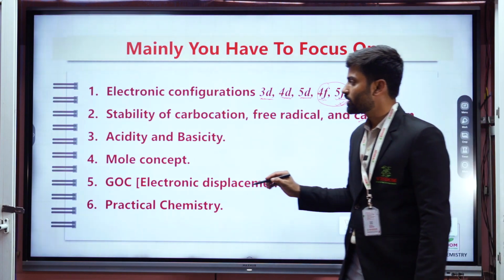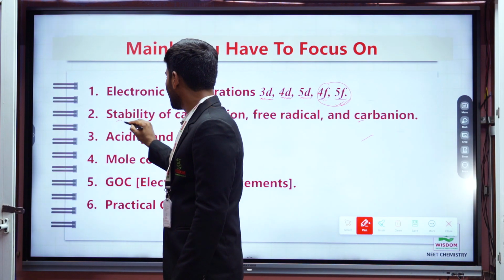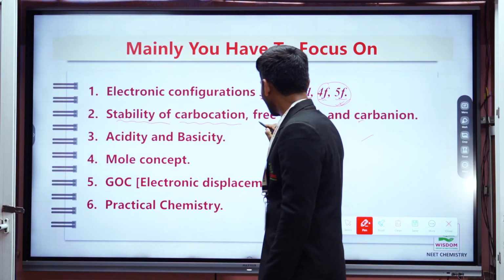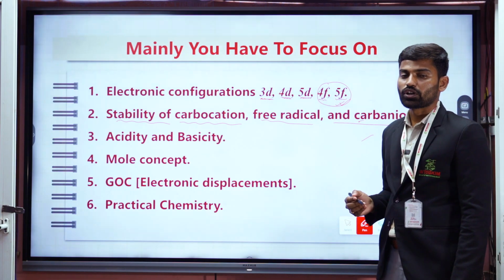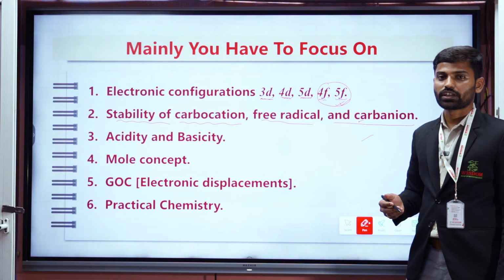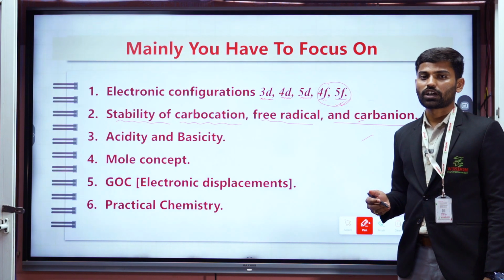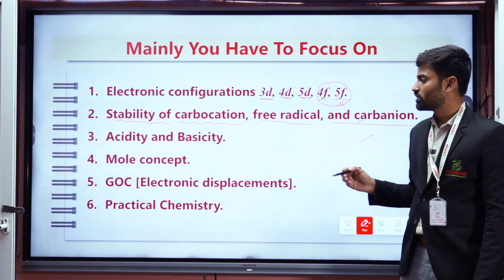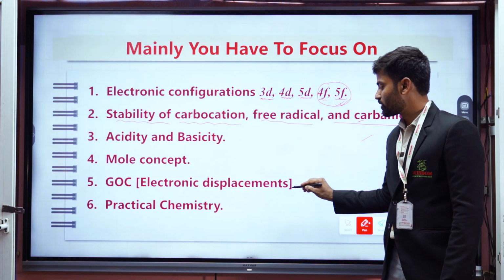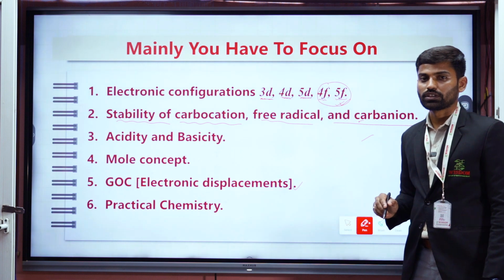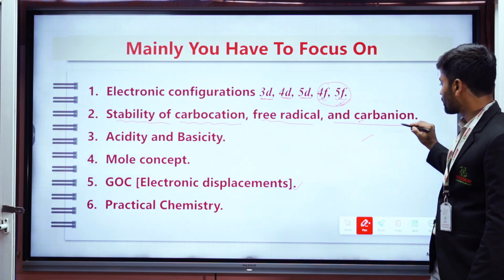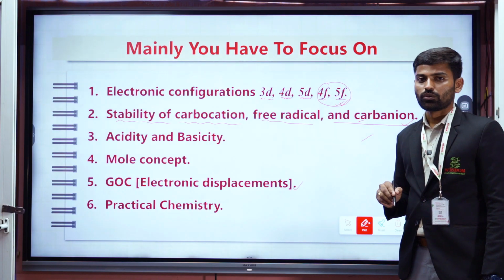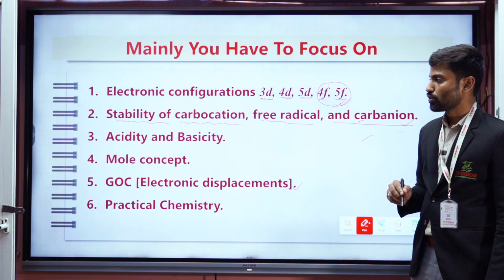And next, we have to majorly focus on the stability of carbocation, free radical and carbanion. Which of the following carbocations is more stable, which free radical is more stable, and which carbanion is more stable, which completely belongs to the GOC concept, which depends upon the electronic displacement effects. If you thoroughly revise these, then reaction mechanisms also, you can easily solve the questions.